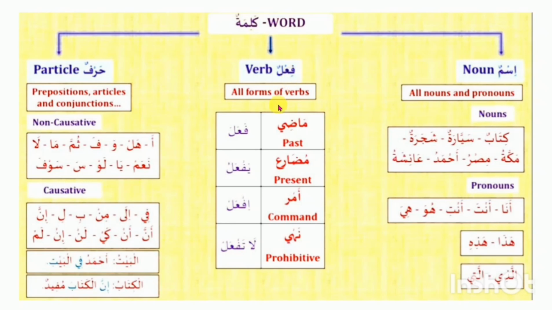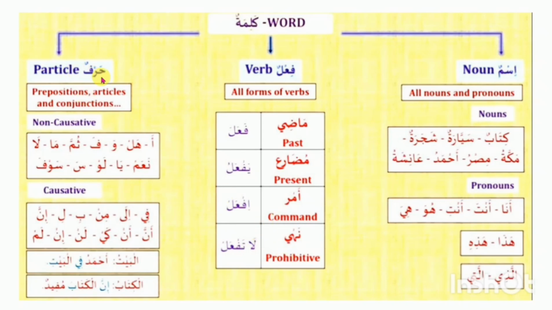Second is fi'l. We already discussed this. Madi is past tense, mudari' is present tense, amr is command or imperative, and nahi means prohibition. Another type we already discussed: this is mustaqbal, pure future tense.